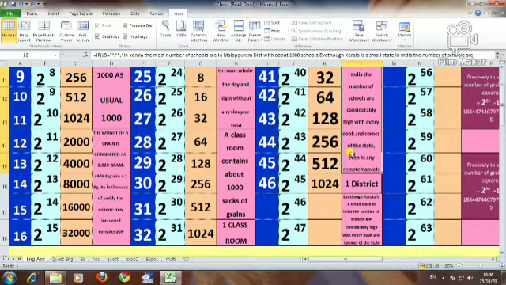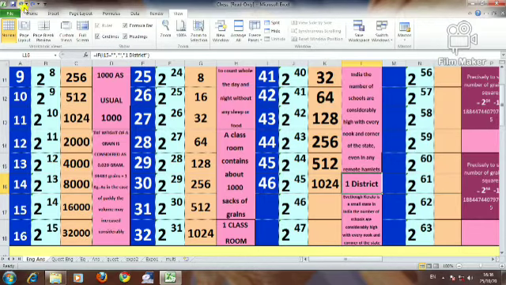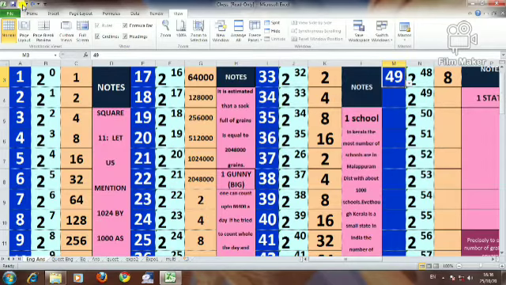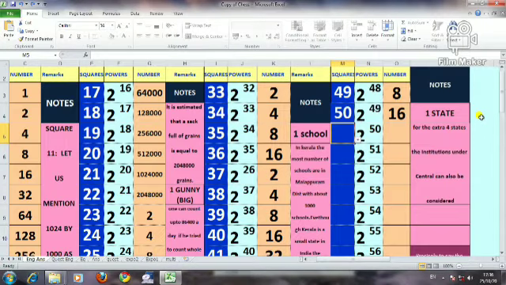Here some comments regarding the number of grains are given. Now let's go on with district as our unit. Go on to the next one. 47, 2 districts, 48, 4 districts, 49, 8 districts, 50, 16 districts. Now we are on the 50th square. Here the schools of 16 districts have been filled with the grains.